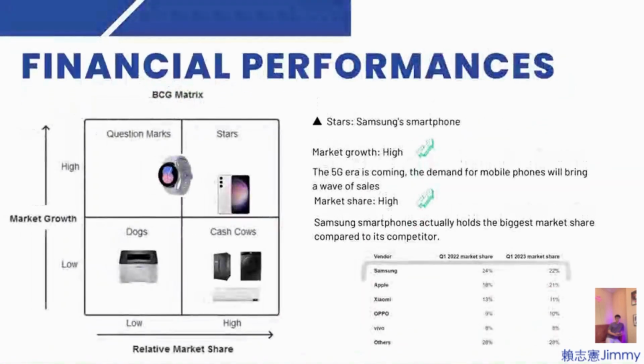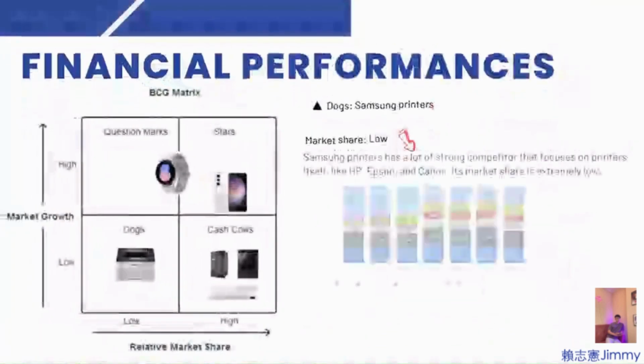The second, star, is smartphone. Samsung smartphone actually holds the biggest market share from 2022 to 2023 Q1. In addition, the 5G era is coming. The demand for mobile phones will bring a wave of sales.